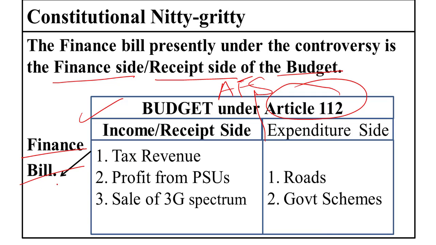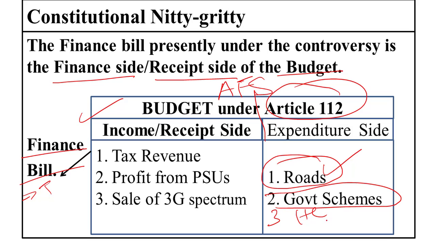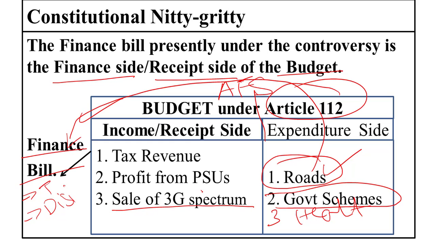this finance bill basically deals with the rates of taxes every year. The government first determines its expenditure, that is, the expenditure the government is going to incur on roads or on health and various other welfare schemes. So after determining the expenditure, the government tries to finance it through the finance bill by increasing or decreasing the rates of taxes, or by determining the disinvestment limits for a particular year, or expecting the revenue from the sale of 3G or 2G spectrum. So these are the things the government takes into account and puts into a finance bill.